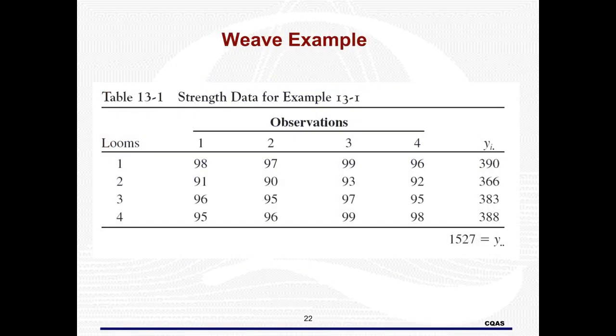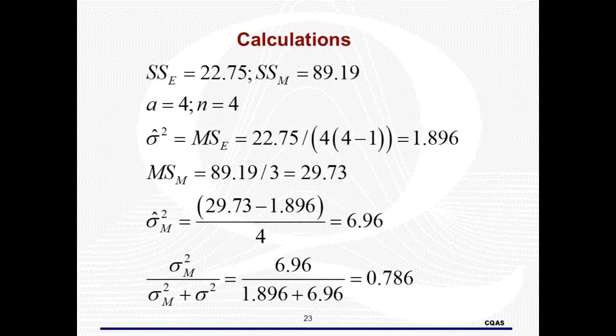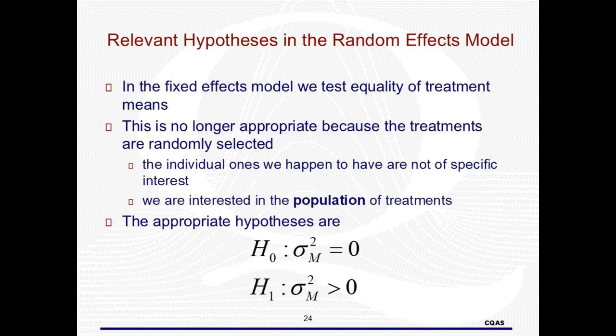Here are the results from our loom experiment. These are the calculations. You should understand how these numbers are found. Notice that the test is one-sided. This is because we cannot get a true negative variance.